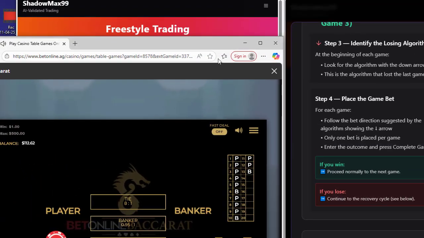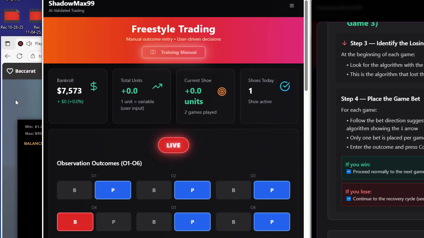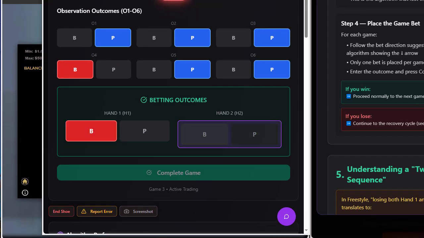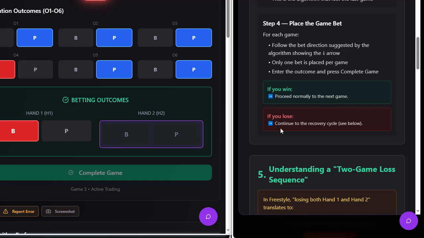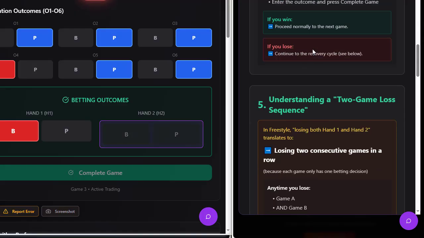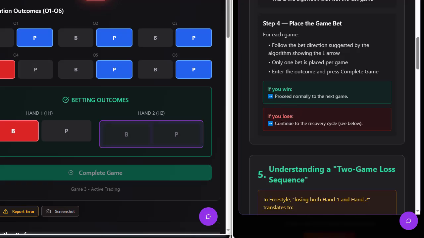All right, so here, let's go here. It says that we lost that bet. So let's go ahead and put a B here. If you win, proceed normally to the next game. If you lose, continue to recover. Continue the recovery cycle, see below. Understanding a 2-game loss sequence. All right, so in this case, basically, if you lose, continue the recovery cycle.